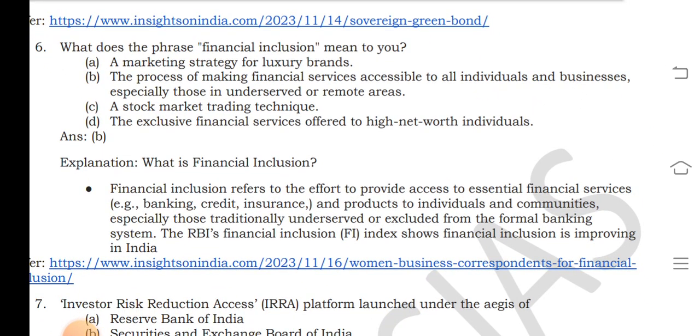What does financial inclusion mean to you? B: The process of making financial services accessible to all individuals and businesses, especially those in underserved or remote areas. B is correct. What is financial inclusion? Financial inclusion refers to the effort to provide access to essential financial services.